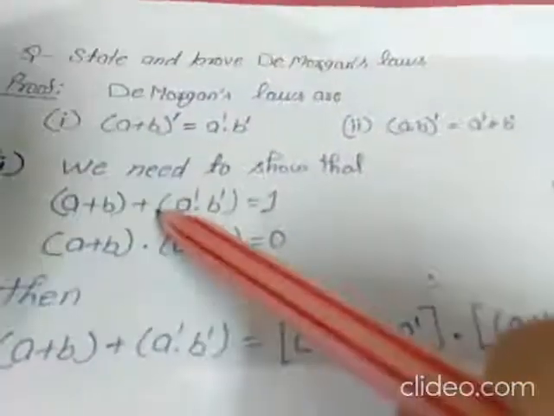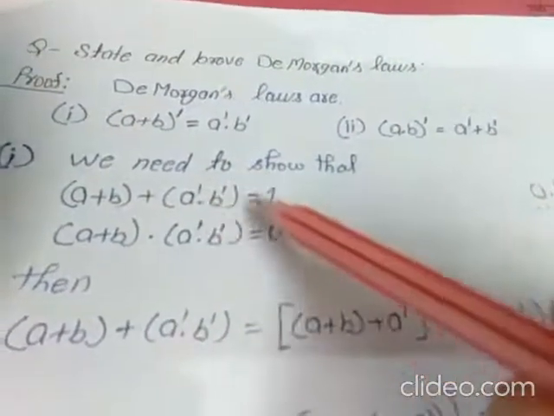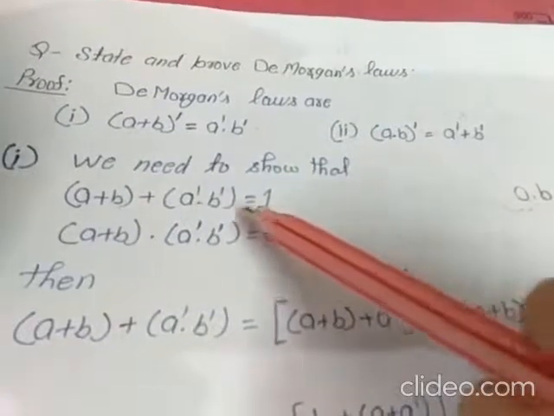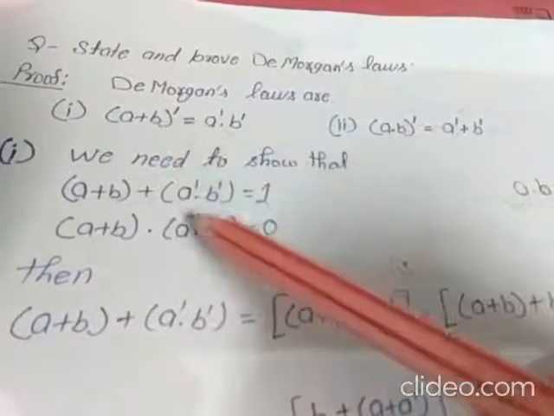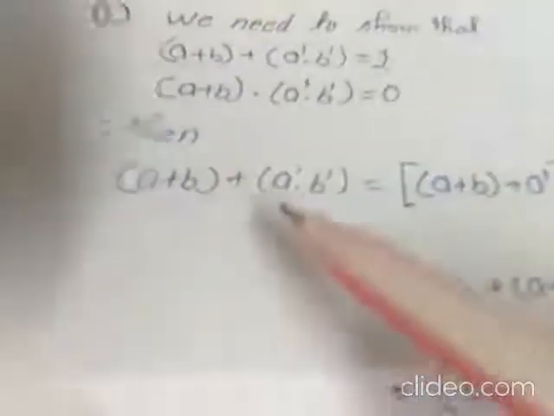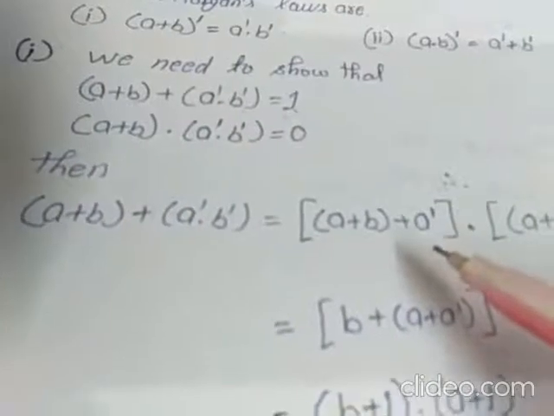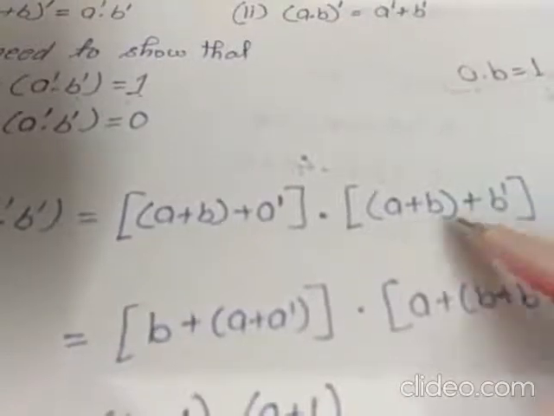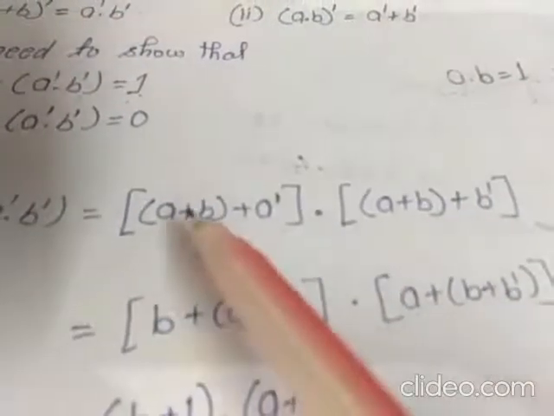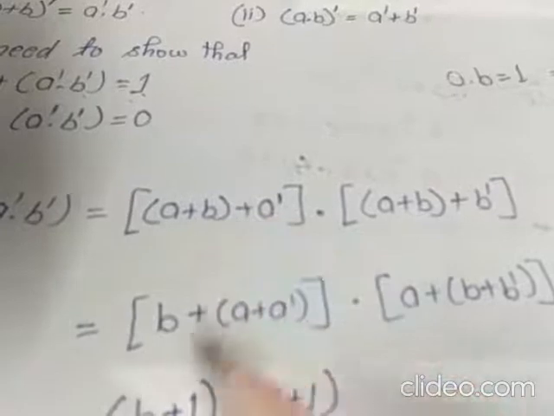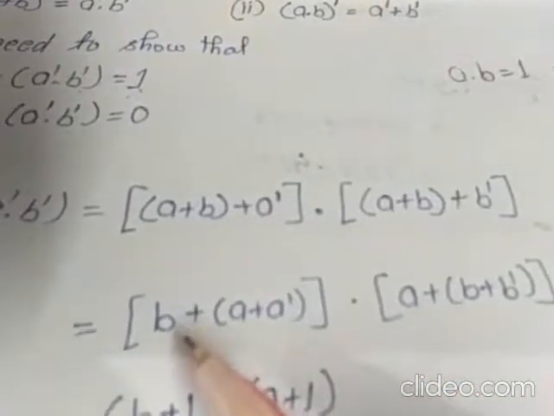Now we will take (a plus b) plus (a dash dot b dash) and show it is equal to 1. If it is 1, then we can say that (a plus b) dash is equal to a dash into b dash. Following this theorem, we take (a plus b) plus a dash b dash. Here, by the distribution law, (a plus b plus a dash) dot (a plus b plus b dash), and we will use the associative law.